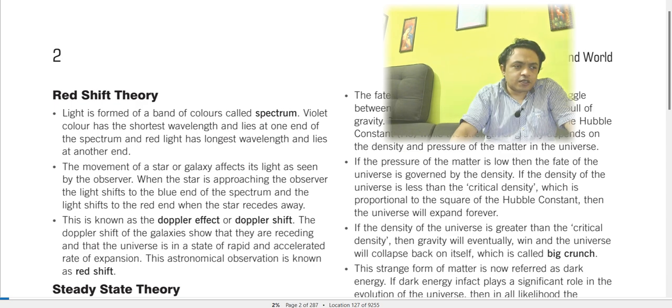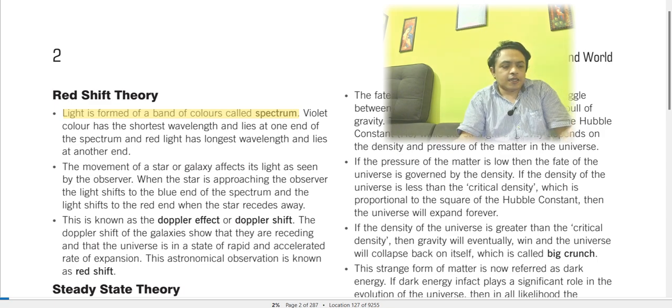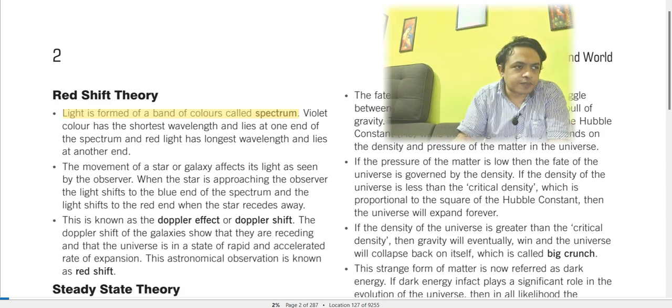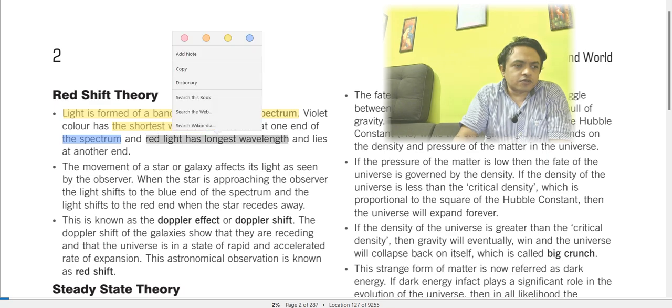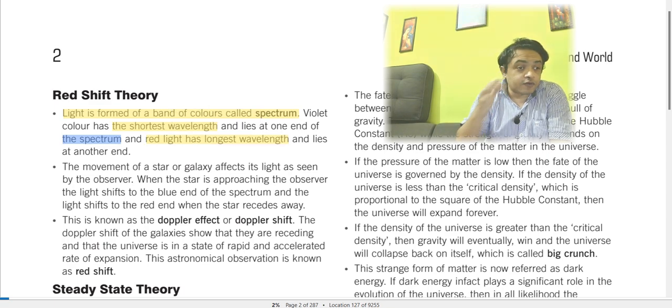In this redshift theory, light is formed of a band of colors called a spectrum. We all know this band of colors, which our eyes are able to see, and there is a particular spectrum which we find in a rainbow, right? Violet has the shortest wavelength and lies at one end of the spectrum, and red light has the longest wavelength.